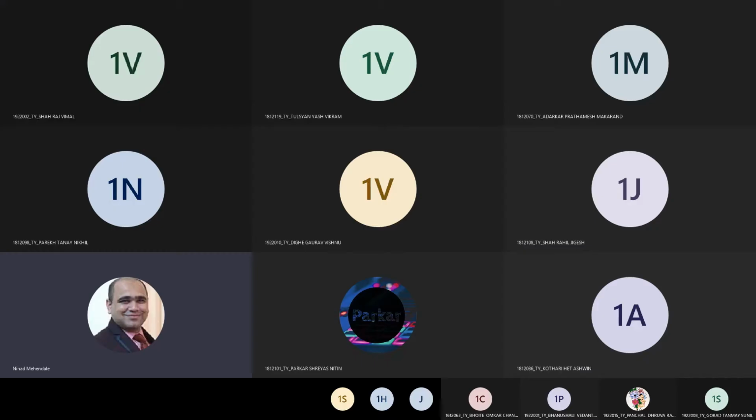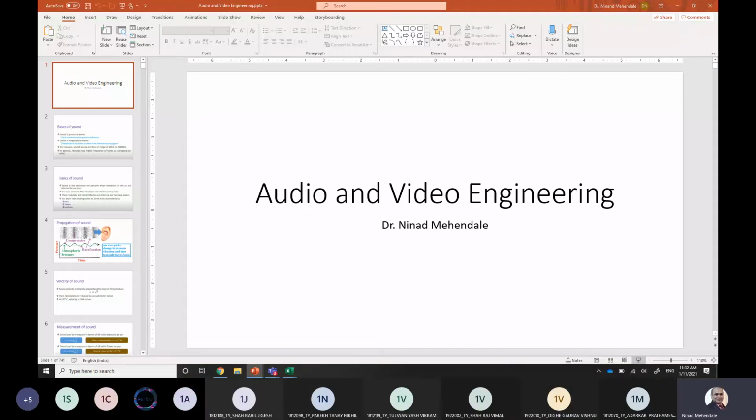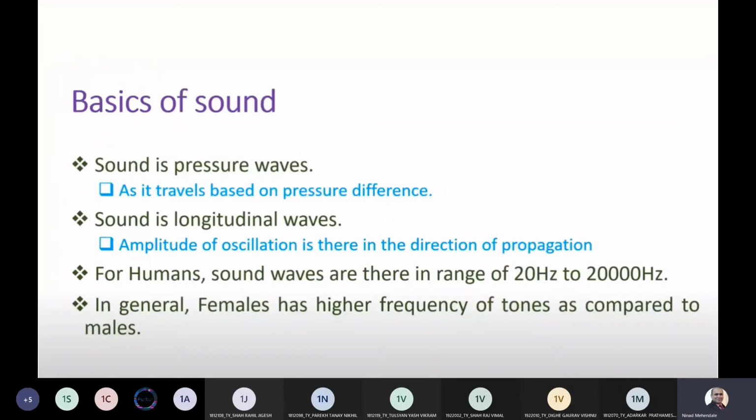So we will start with the basics of sound today. So what is a sound? If you study it carefully, you will see that sound is nothing but pressure waves. We generally draw it in a wave format, but what these lines are, we will see later. Basically it travels based on the pressure difference. So if you create a pressure difference, you will get a sound.